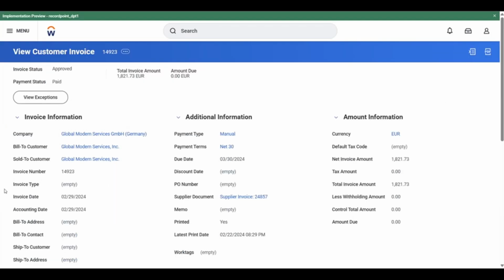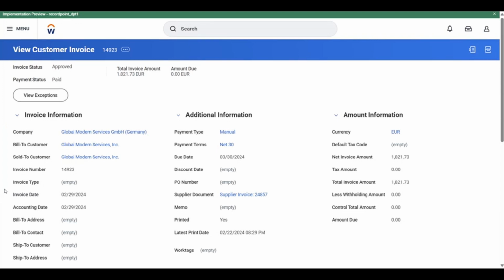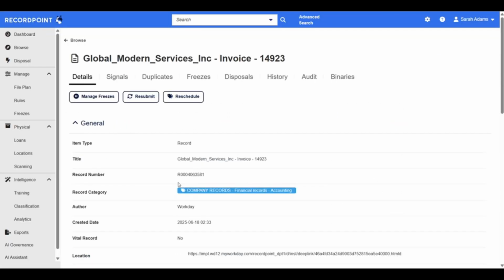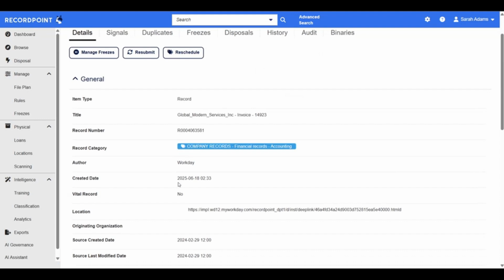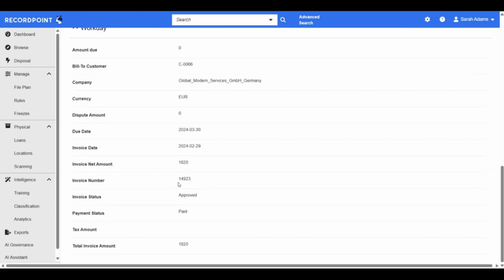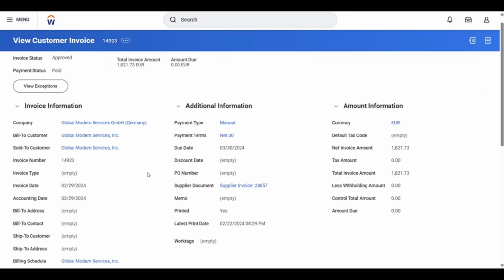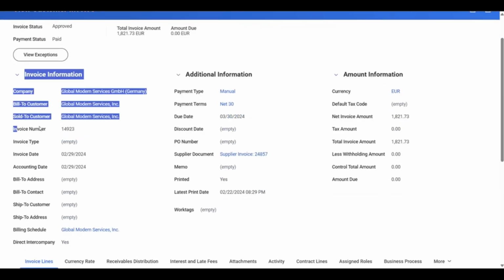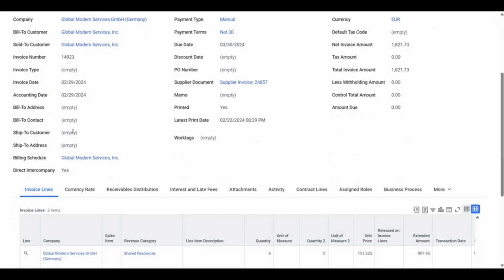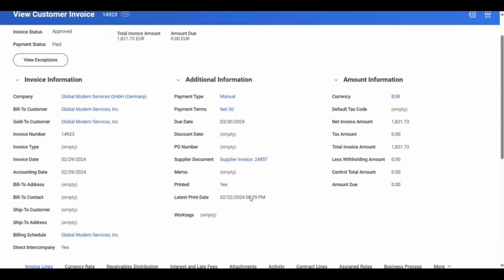So this is all the invoice information that we've brought into RecordPoint. Again, you can see the copy of the metadata in RecordPoint versus the copy of the metadata in Workday. You can see the customer number, the company name, the currency, and the invoice net amount. So over here, we can see the exact same thing, invoice number, and the net amount, which is over here, 1,821.